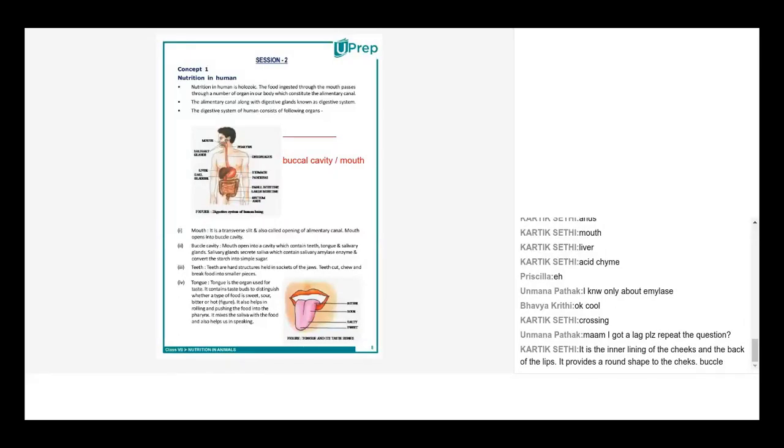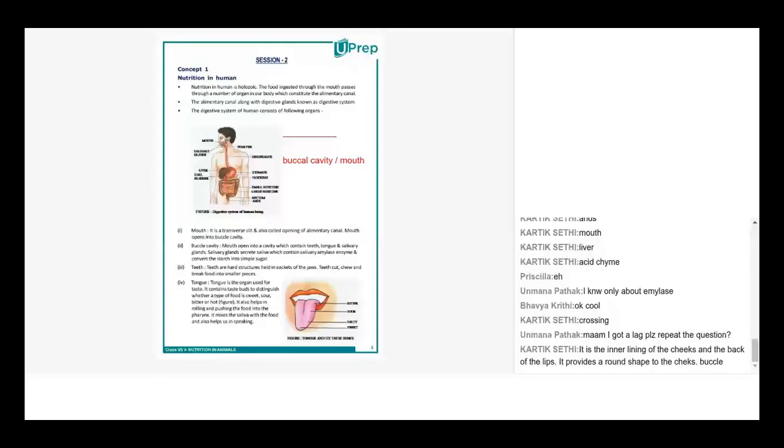But the buccal cavity is like the opening of the mouth. Ma'am, I think that the buccal cavity contains the mouth, the salivary glands, but the mouth is only a simple opening, but the buccal cavity contains that.